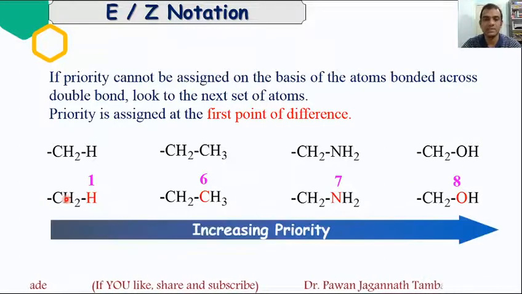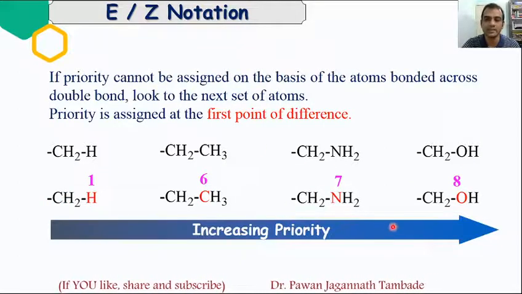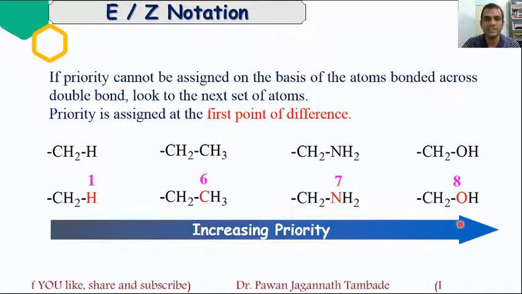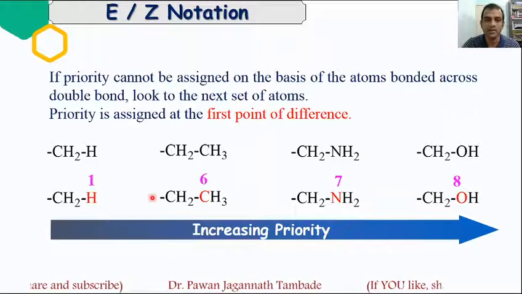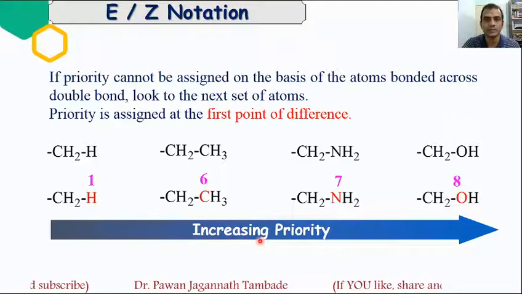The priority sequence in this particular example will be like this. The CH2OH group will get first priority, and this CH3 will get last priority. This is the example.